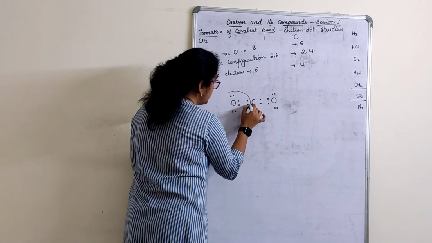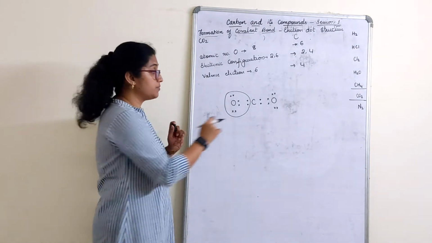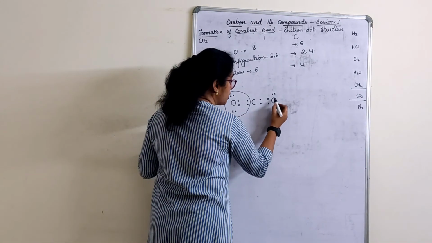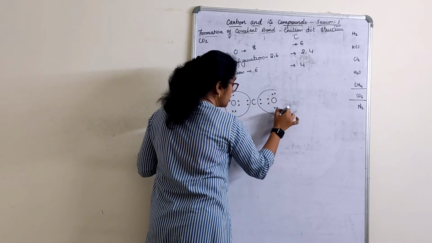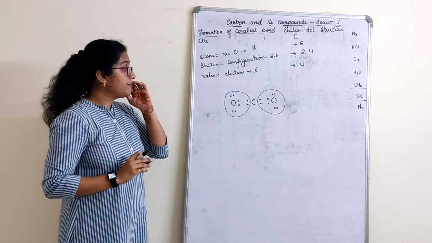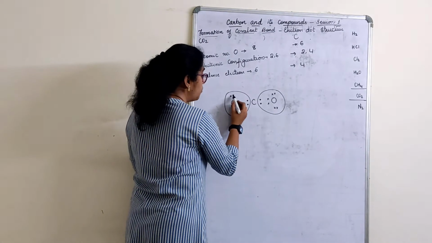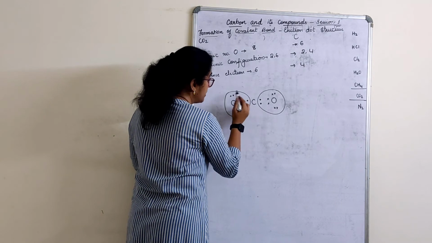Let me first finish oxygen. Oxygen completed its octet structure. Count for oxygen again. 1, 2, 3, 4, 5, 6, 7, 8. Oxygen completed its octet structure. Now it's time for carbon. 1, 2, 3, 4, 5, 6, 7, 8. For this carbon it is, right?